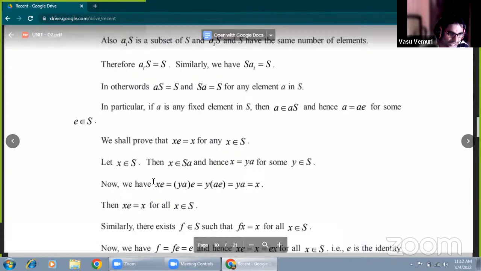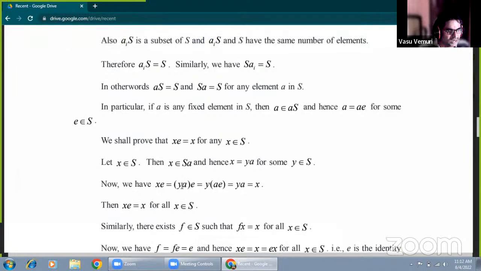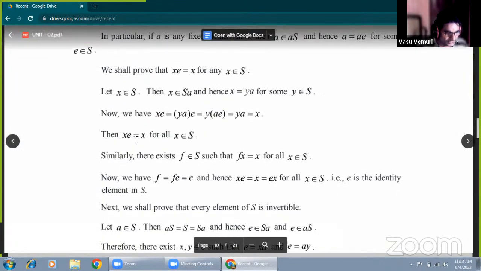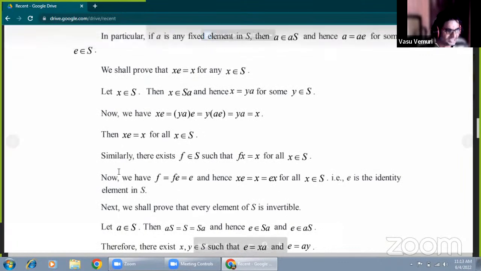Now we observe X into E. What is the value of X? Here X equals YA with respect to the SA set. Substituting for X, X E equals YA E. Now we write the associative law, Y of AE. By the G3 property, AE is A. Now Y into A equals X. Therefore XE equals X for all X belonging to S.